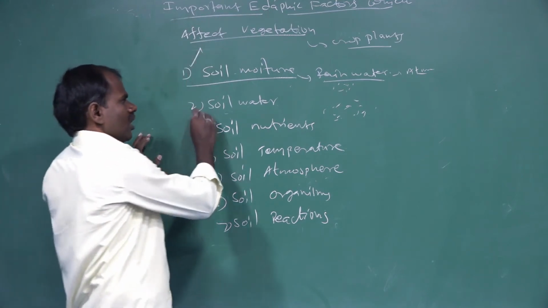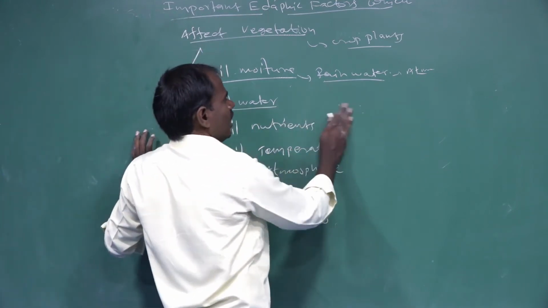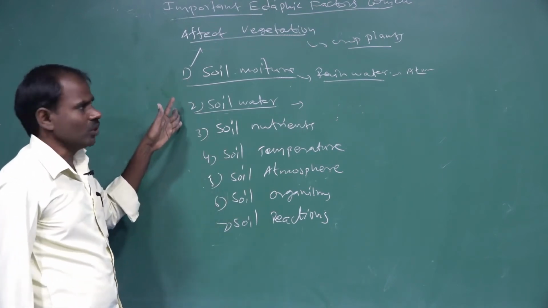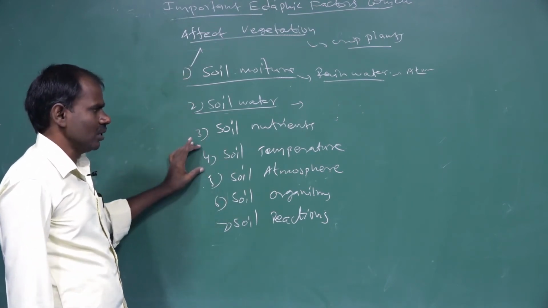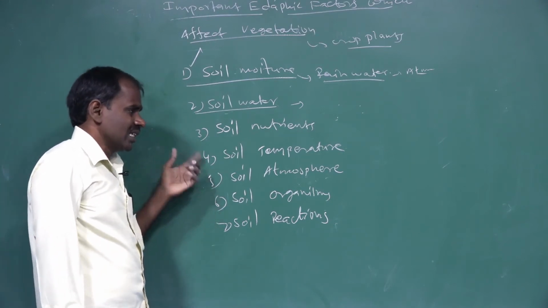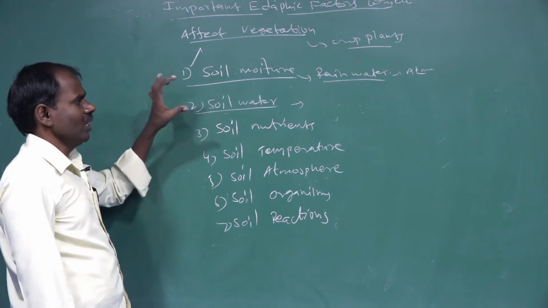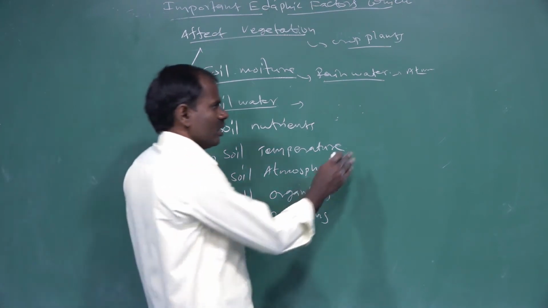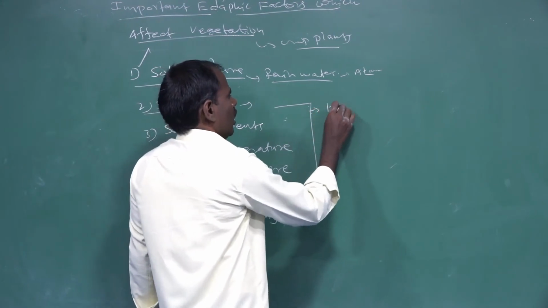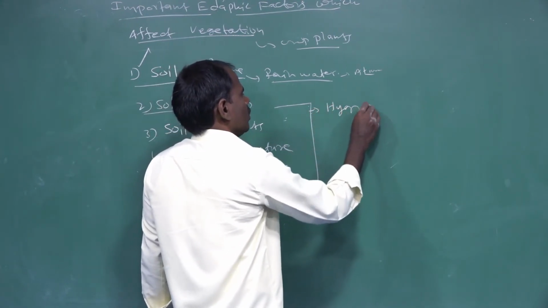The next one is soil water. Soil water is a very important source, along with soil moisture, soil nutrients, soil temperature, soil atmosphere, soil organisms and soil reactions. There are three types of soil water. The first one is hygroscopic water.